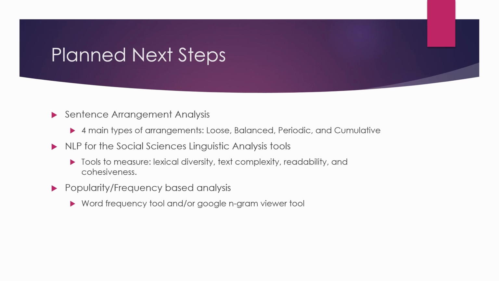The third type of analysis left is word frequency analysis. This is not a measure of the repetitions of individual words in a prompt, but rather looking at global popularity metrics for individual words used in prompts. For this, the English Corpora has a word frequency tool that ranks a large number of lemmatized words. I am trying to use this tool because it's the most accepted way to perform this kind of research, but as a backup plan, I have written a simple web scrape for the Google Ngram Viewer tool, which runs on a massive dataset of Google Books to do the same task.